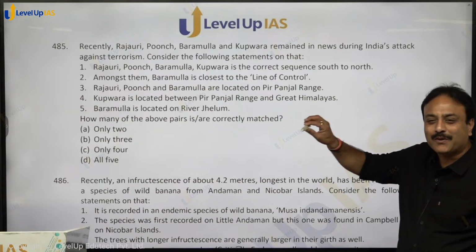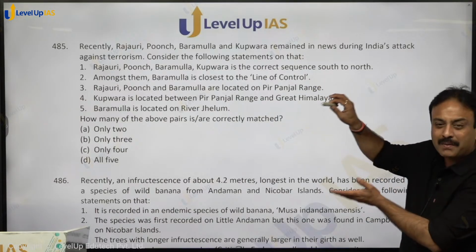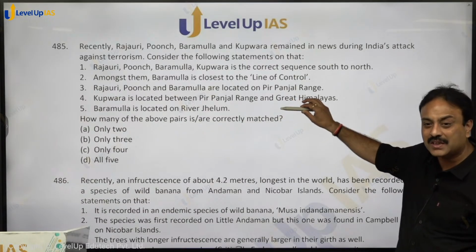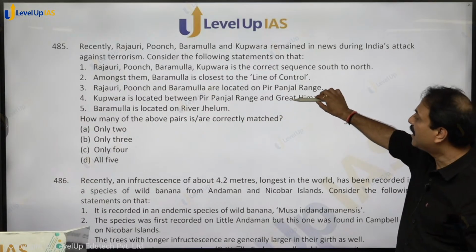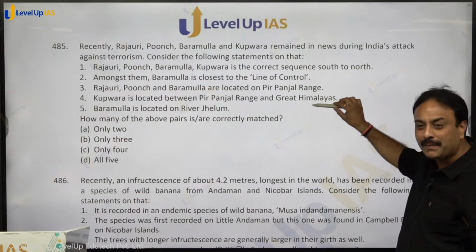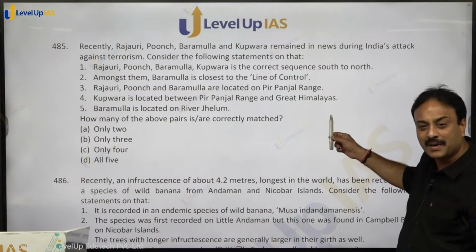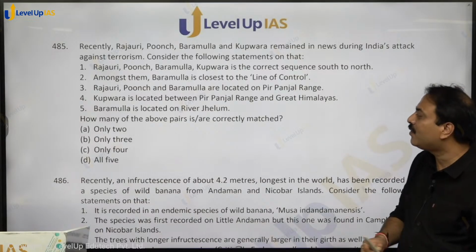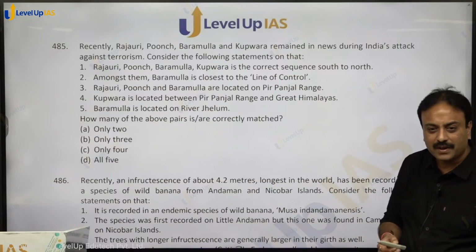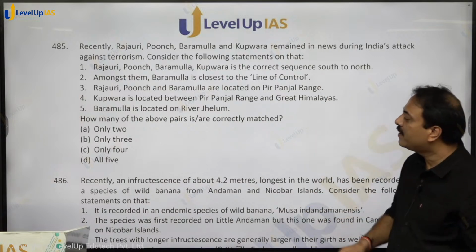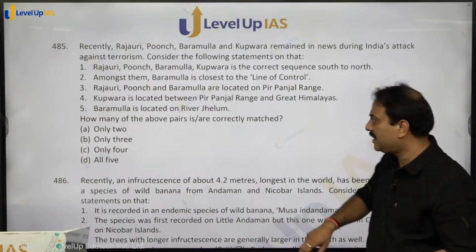Baramulla is closest to line of control. LOC के सबसे नजदीक इन चारों में बारामूला है, that is closest, right? Poonch is most affected, but closest is Baramulla. Rajouri, Poonch, Baramulla located on Pir Panjal range. Kupwara is between Pir Panjal and Greater Himalayas. Correct. Baramulla is located on River Jhelum. All statements are absolutely correct. So all five, option D, D for dog is the correct answer.